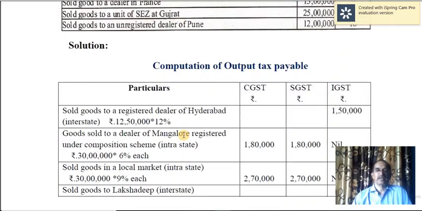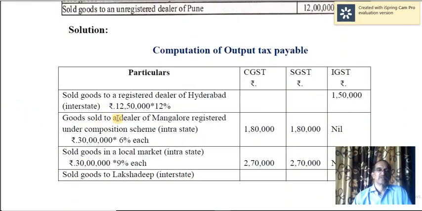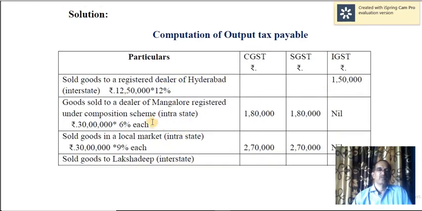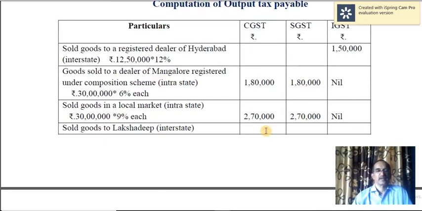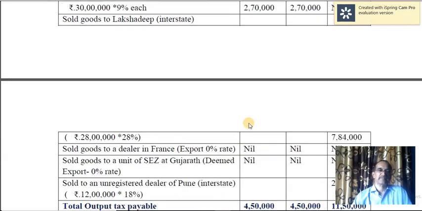Look at the computation of output tax. Sold goods to a registered dealer of Hyderabad, IGST. Goods sold to a dealer of Mangalore, registered under the composition scheme, intrastate, so 6% each. Sold goods in the local market, intrastate, so 9% each, 2,70,000.